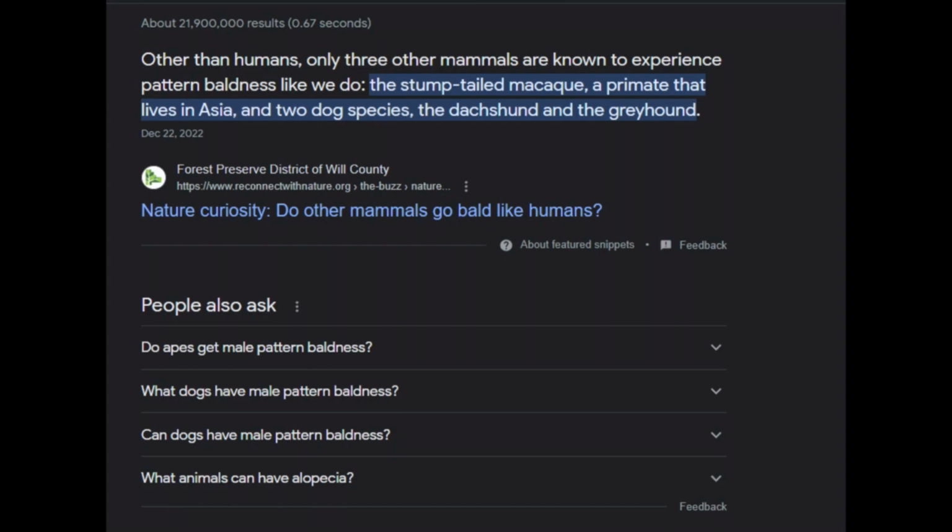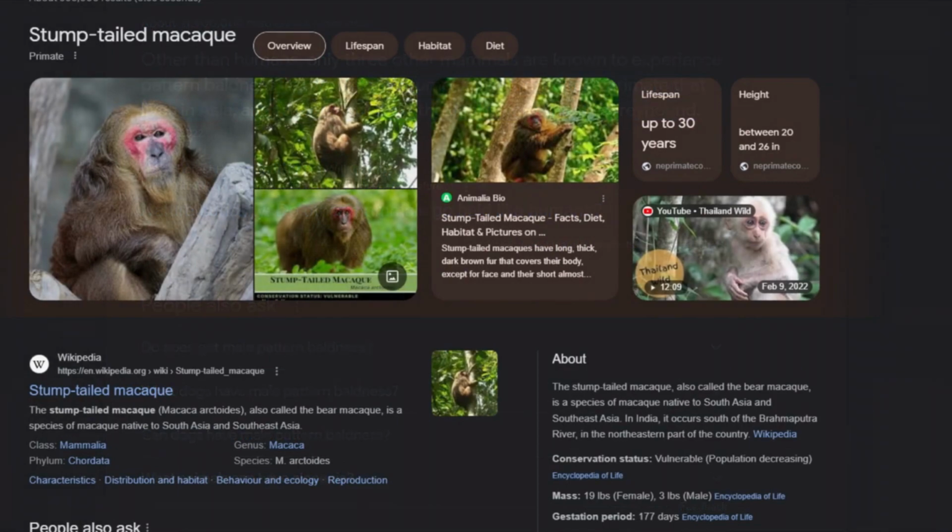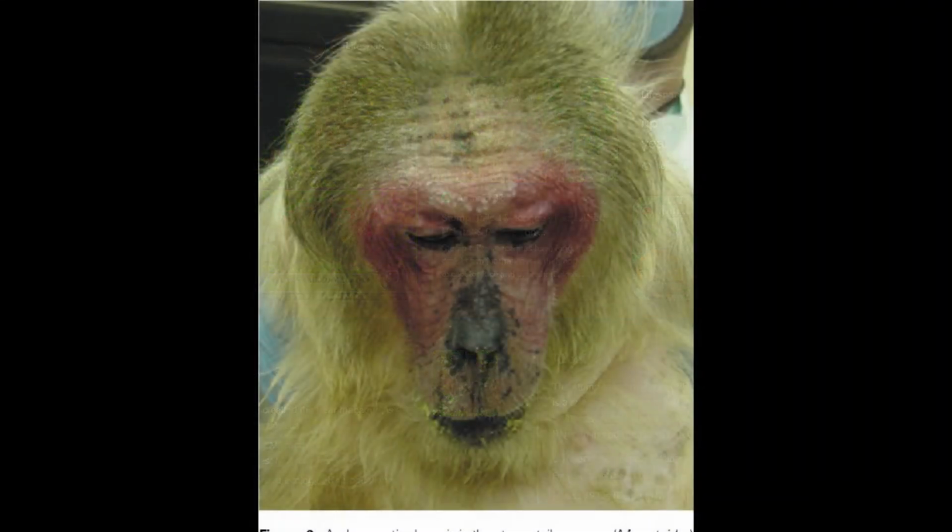And because they're also primates, there is reason to believe that their androgen receptors would be a bit more similar to ours than those of other animals like mice. So that could be the case for why, just like with human androgen receptors, in stump-tailed macaques both testosterone and RU-58841 have a similar affinity for the androgen receptors.